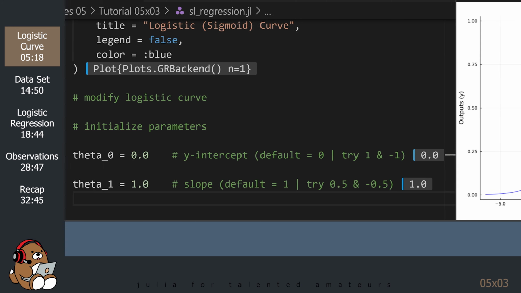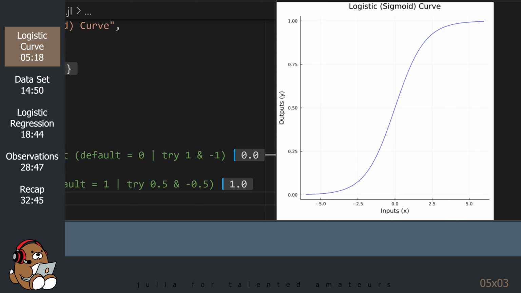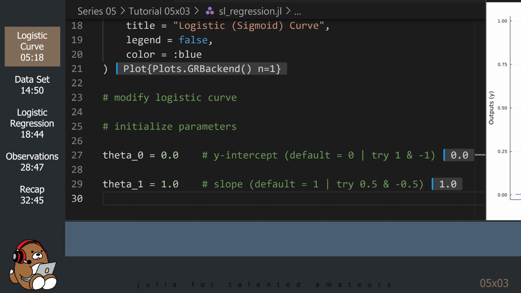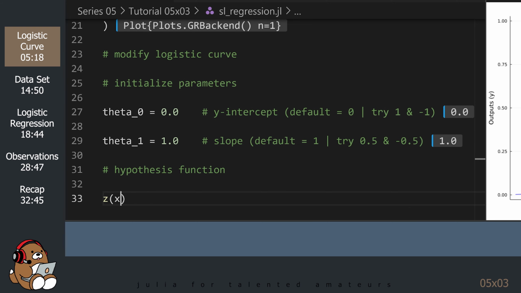But note that these values do not correspond to the actual y-intercept or the slope in the default logistic curve. The default logistic curve crosses the y-axis at 0.5, and there's no equivalent straight line slope since this is a curve. Instead, for the logistic regression algorithm, you can think of the parameters theta 0 and theta 1 as dials that your computer can turn in order to adjust the shape of the curve. Let's take a look at how to do that.